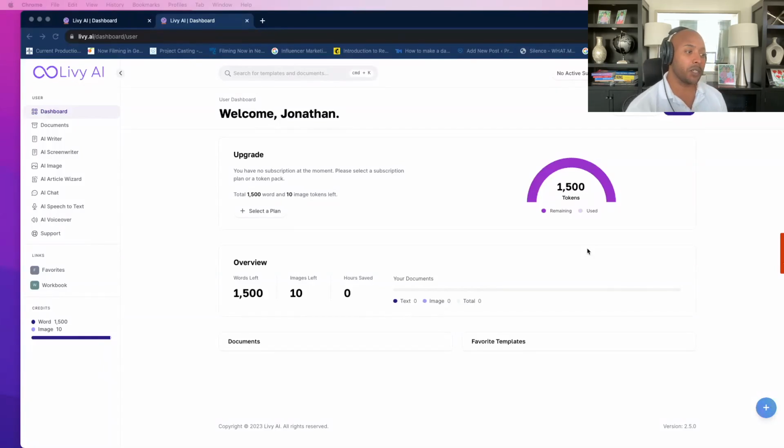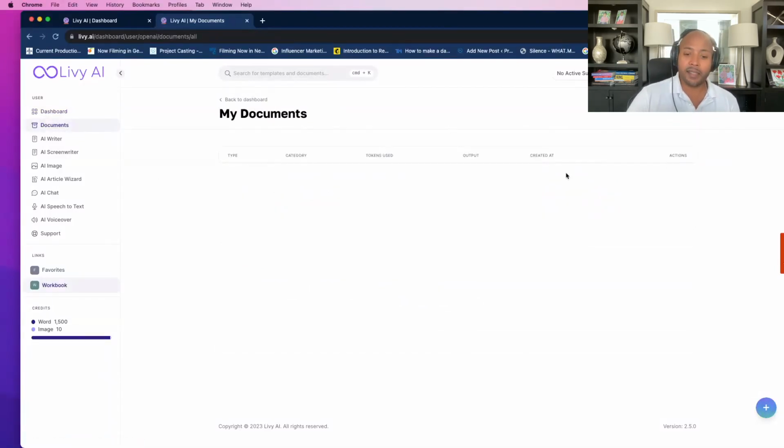Here's your dashboard. It allows you to see how many tokens or how many words you have left in your subscription package. In this one in particular, this is a free package. So we start you off with 1,500 words, which we consider an essay, a college essay, and things like that. From here, you'll be able to see your documents. Anything that you've generated in the past is saved onto your system, so you can quickly review them, edit them, and even share them afterwards.